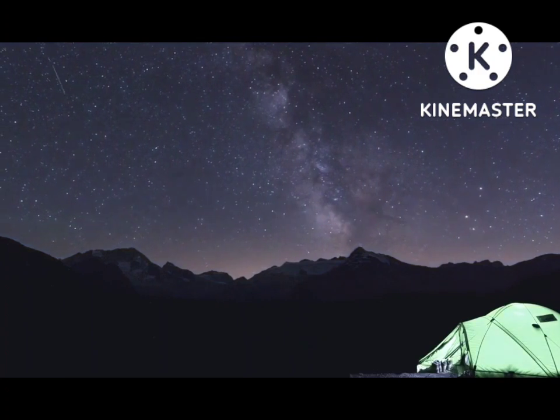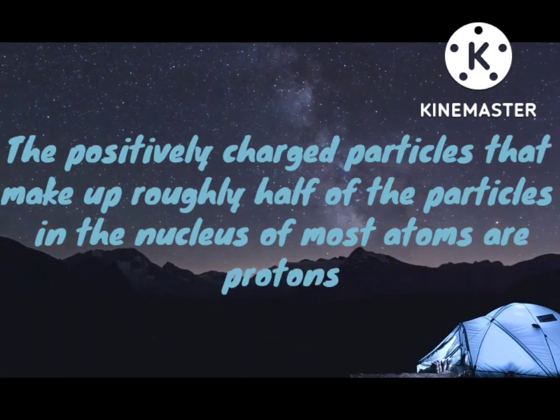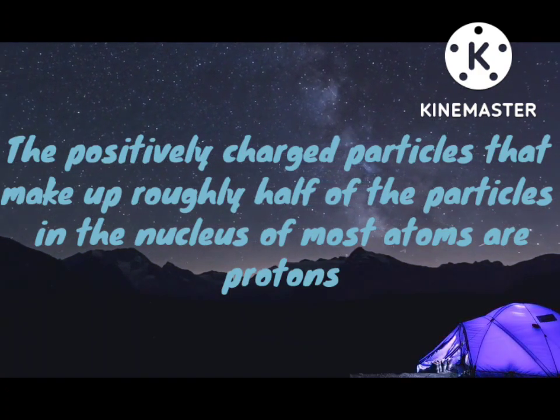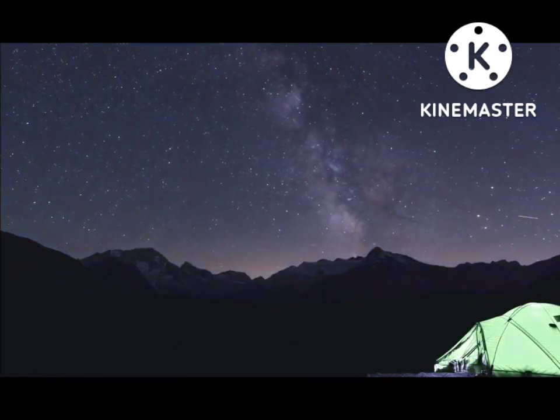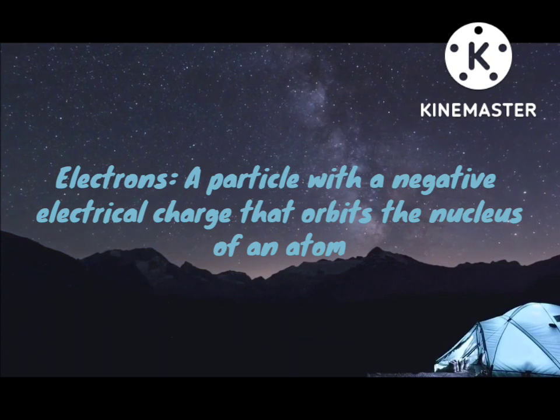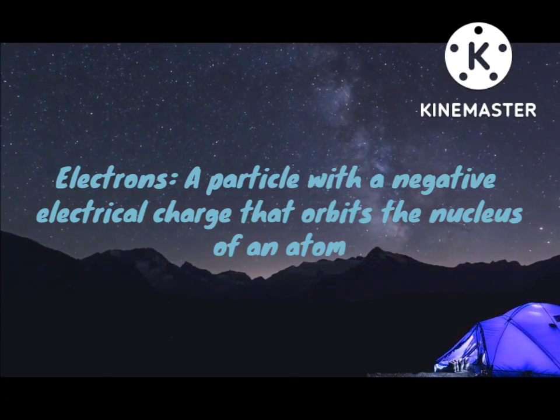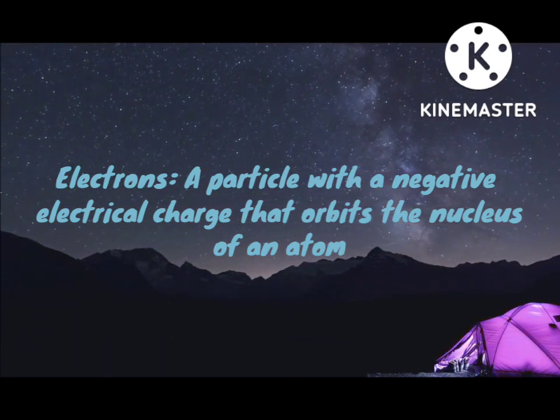Now, what is a proton? The positively charged particles that make up roughly half of the particles in the nucleus of most atoms are protons. Electrons: a particle with a negative electrical charge that orbits the nucleus of an atom.